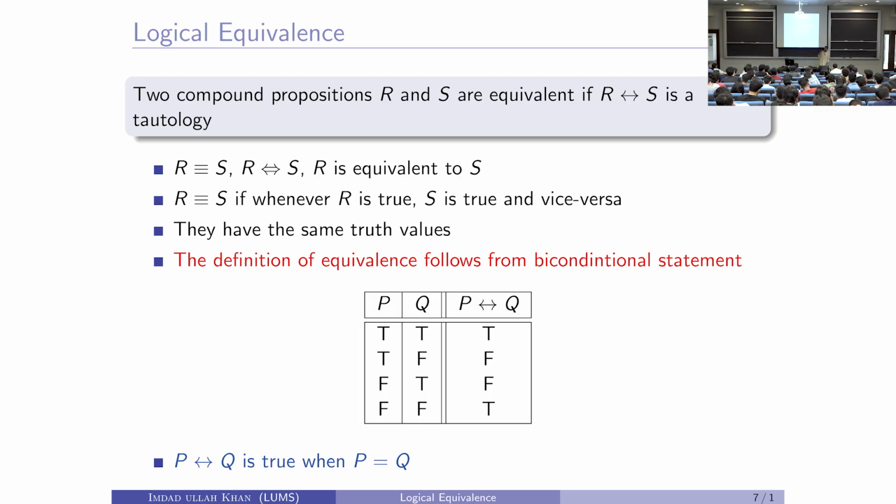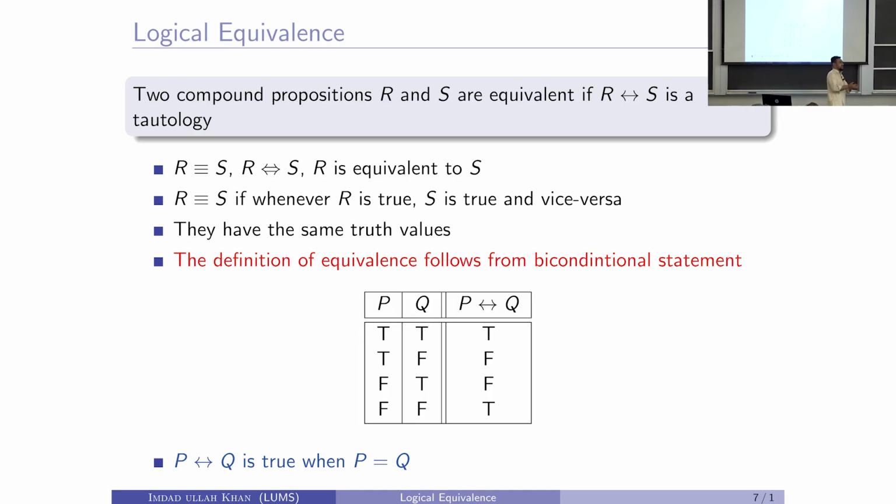R if and only if S is always true is a tautology, meaning it is always true. So where is this always coming from? R if and only if S is a tautology means, yeah, these R and S are always equal, right? And that's what we say is equivalent. They are equivalent when one is true, the other is true. When one is false, the other is false too. Okay, that's why we use it.